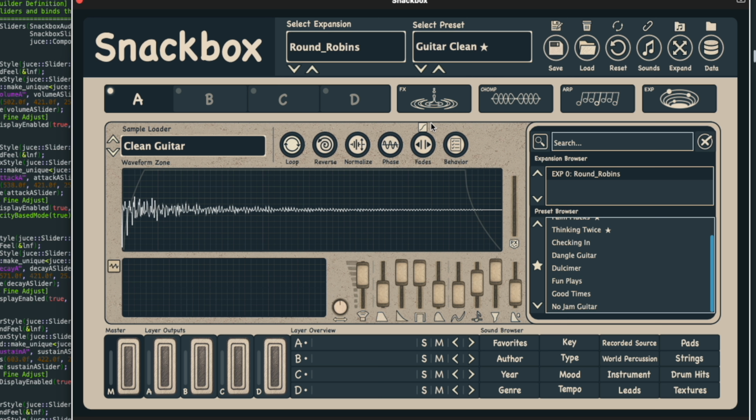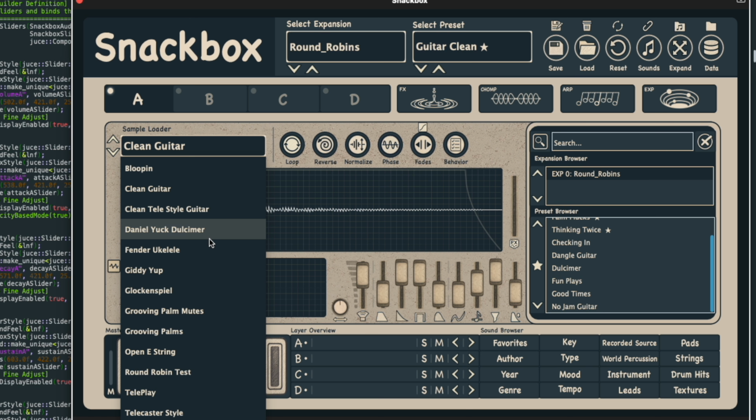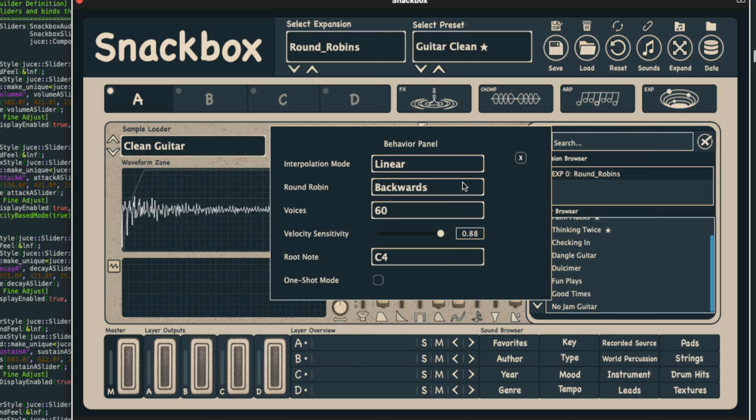It's important to note, I can't exhaust this enough, that this was done entirely with AI. Right here I have a sample drop down. These are actually all round robin folders which are linked to this behavioral panel, and these are different round robin articulations that I have. We have off, cycle, random, chaos, backwards, ping pong. I do have every intention on releasing this plugin here in the near future once I wire everything up. Right now I'm still wiring up layer A. As I mentioned, I have to finish that last feature, and then that's the base engine.